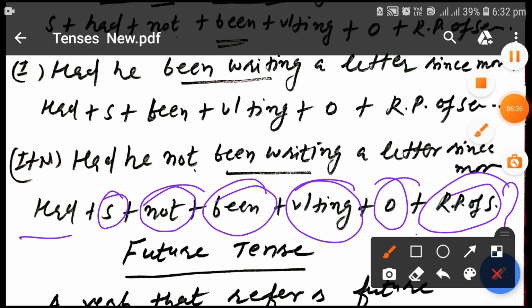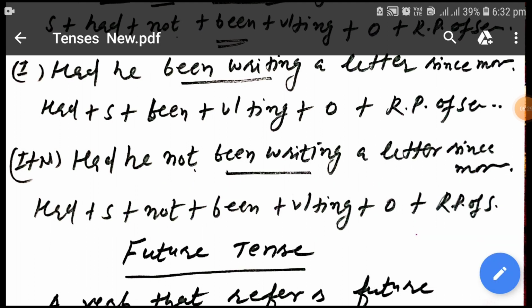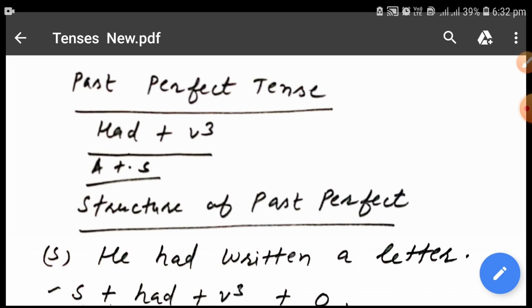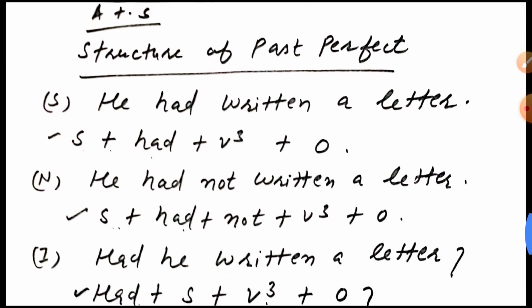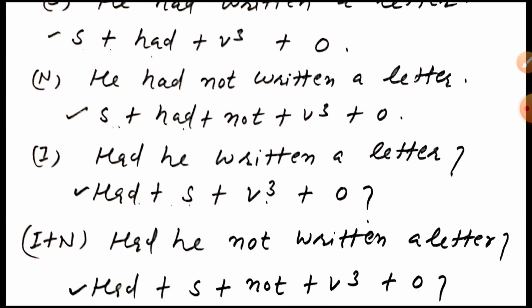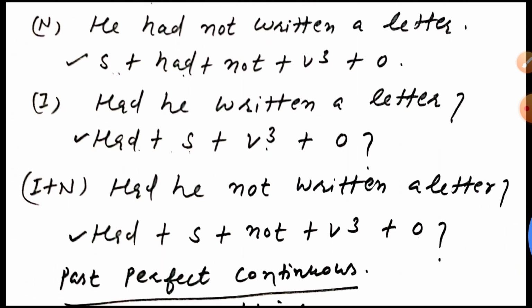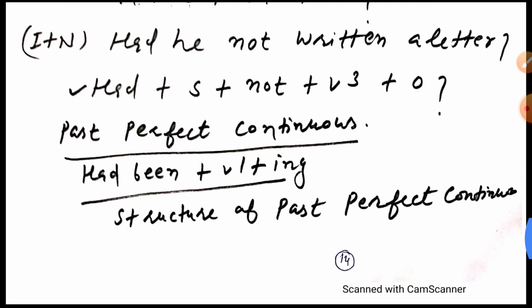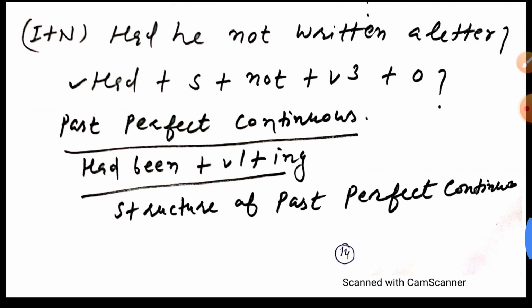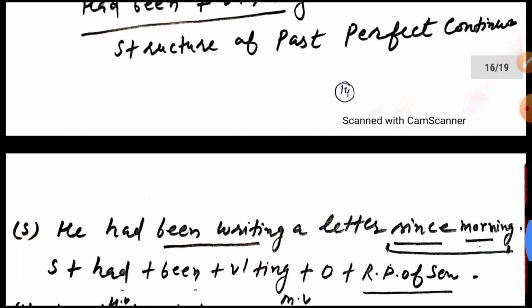In today's video, we have discussed the structure of past perfect tense, helping verb of past perfect tense, simple structure, negative structure, interrogative plus negative structure of past perfect tense. After that, we have discussed past perfect continuous, helping verbs for past perfect continuous is had been, first form plus ing. Structure of past perfect continuous.